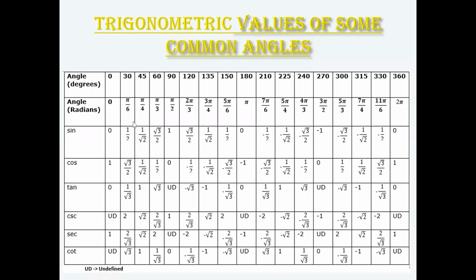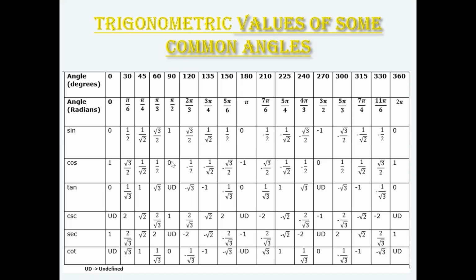Next, talking about the trigonometric values, sine 0 is 0. Every trigonometric value has different values with respect to different angles. For instance, sine 0 is 0, sine 30 degrees is 1 by 2, sine 45 is 1 by root 2, and so on. Cos 0 is 1, cos 30 is root 3 by 2, and so on.